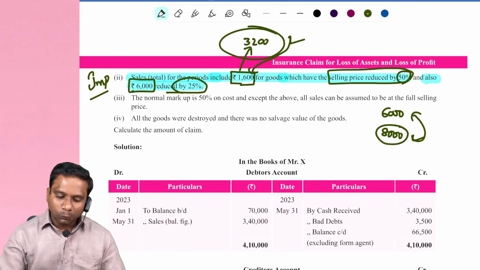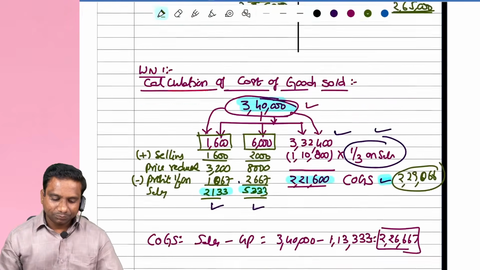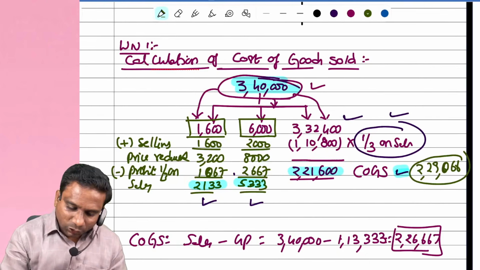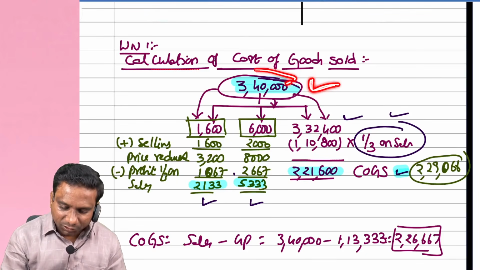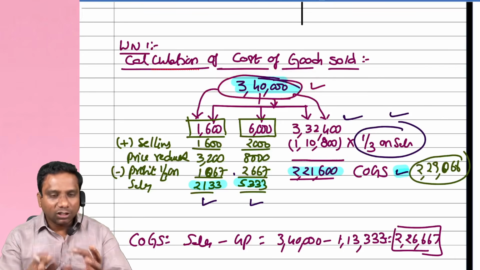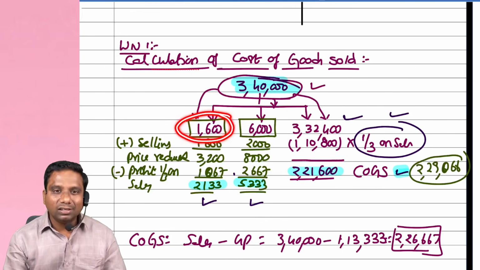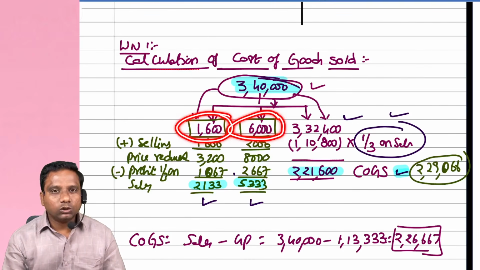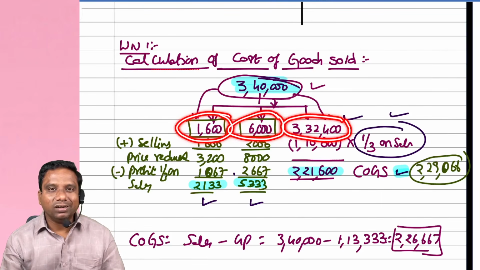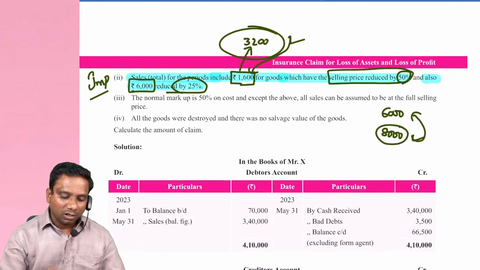Here, observe my working note. Actually, I sold goods for how much? 3,40,000. Out of these, I am separating the abnormal sales. Look at 1,600 sold, 6,000 sold. Remaining 3,32,400. Remaining sales. Observe the problem.